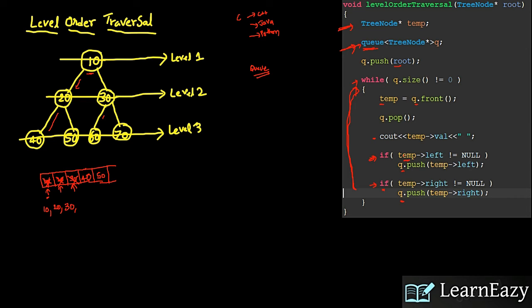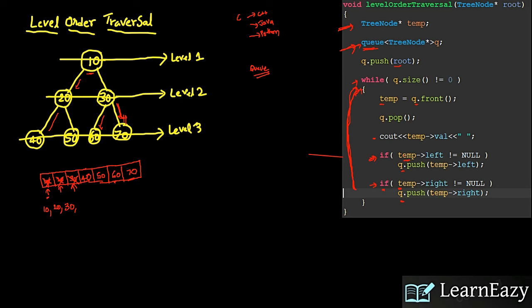Yes, 30 left is 60, so 60 we are pushing into the queue. Then 30 right is 70, so 70 we are pushing into the queue. Then control comes back here.